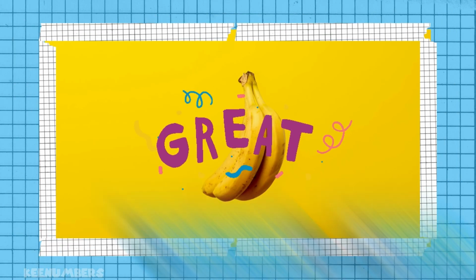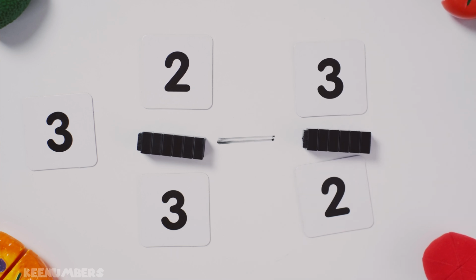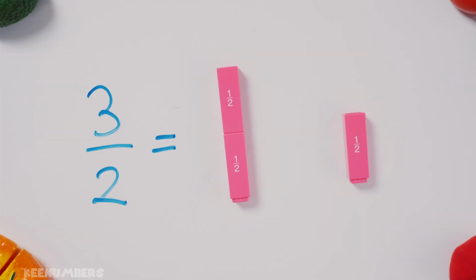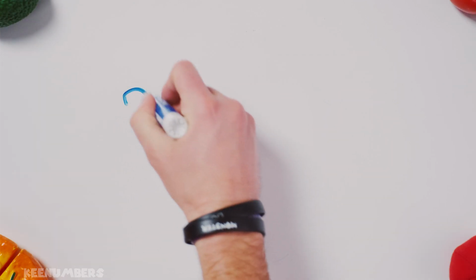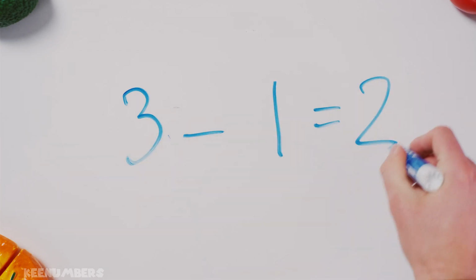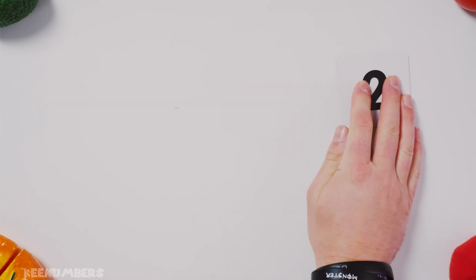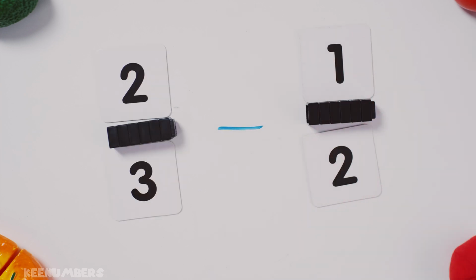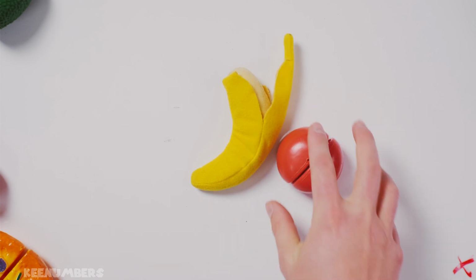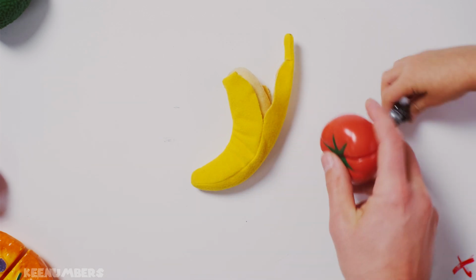Okay, whole numbers have to be combined with whole numbers, and the fractions, when they have the same denominator, have to be combined with fractions. So 3/2 is equal to 1.5. 3 minus 1, that's gonna give us 2. So we're gonna park the 2 for later. We still have 2 whole numbers, but now we've made our lives easier. We only have 2/3 minus 1/2. A banana is not a tomato, and a tomato is not a banana.